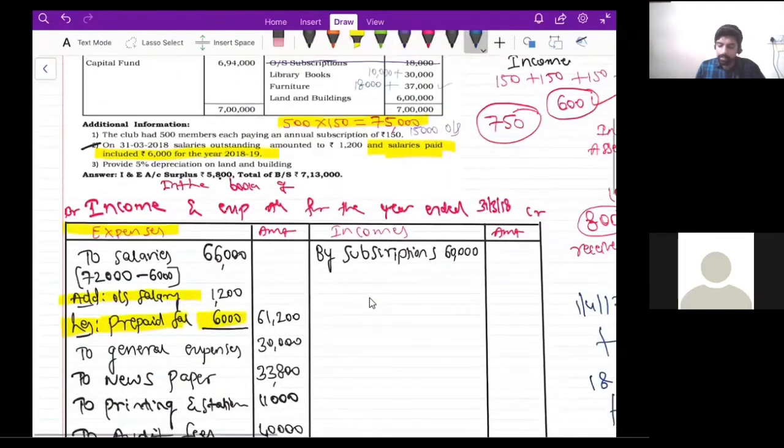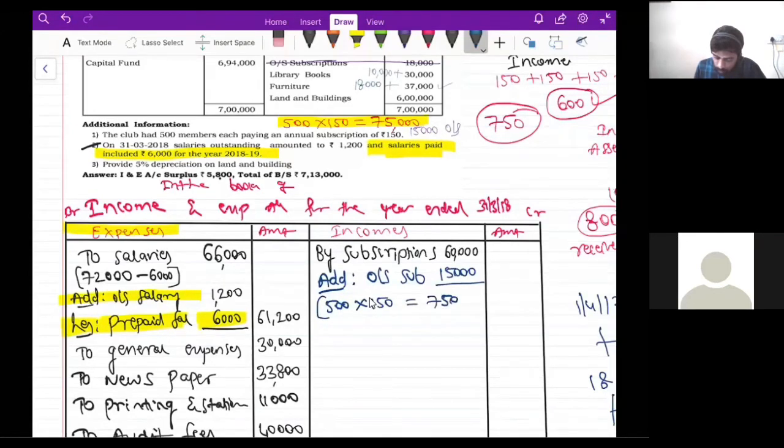So now, by subscriptions on the income side, I wrote 60,000. I will add outstanding subscriptions. Outstanding subscriptions is 15,000 rupees. Tell me, how did we get 15,000? I'll show this calculation here. 500 members into 150 is 75,000 rupees. But out of 75,000 rupees, I have received only 60,000 rupees in the current year, right? So still 15,000 rupees is outstanding.